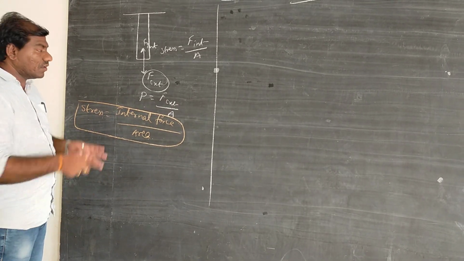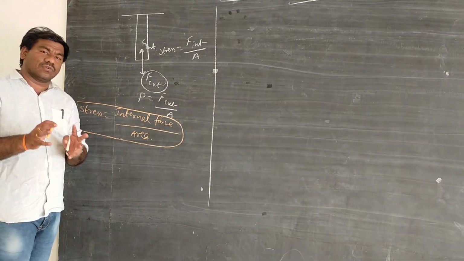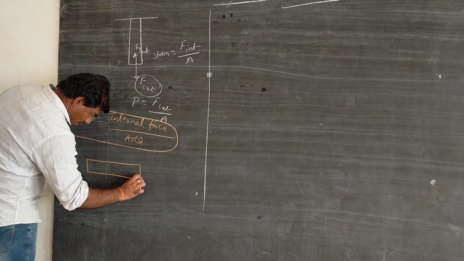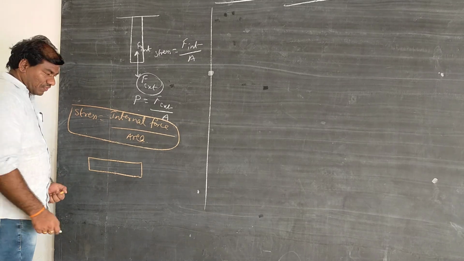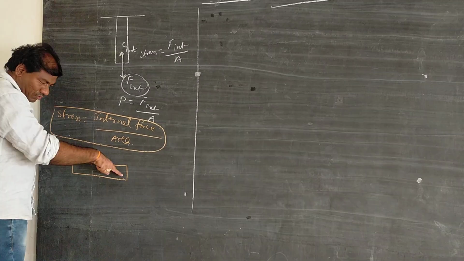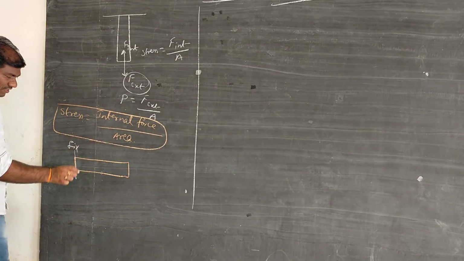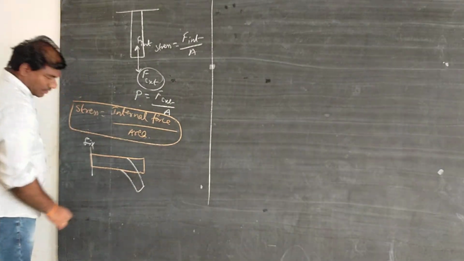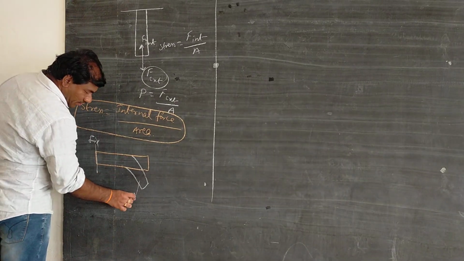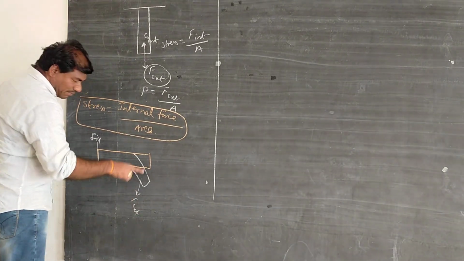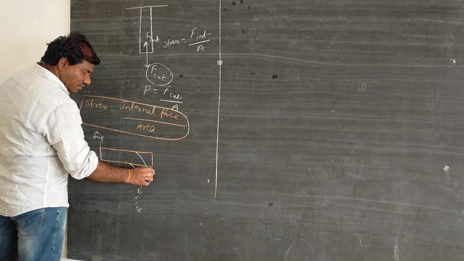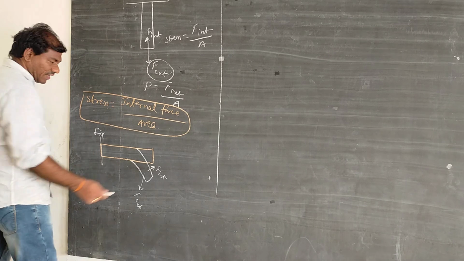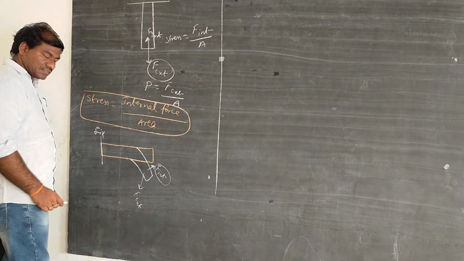Now listen carefully. If I want to see stress, what should I do? I have to deform the body. For example, this is the body I have taken. In the last class, what we discussed, I applied a force here, and this part was fixed, right, and applied a force here. Because of applying the force, the body has come down here, and on this I applied the external force. Then the internal force acts again and it is going to come back here, and that gives rise to stress.